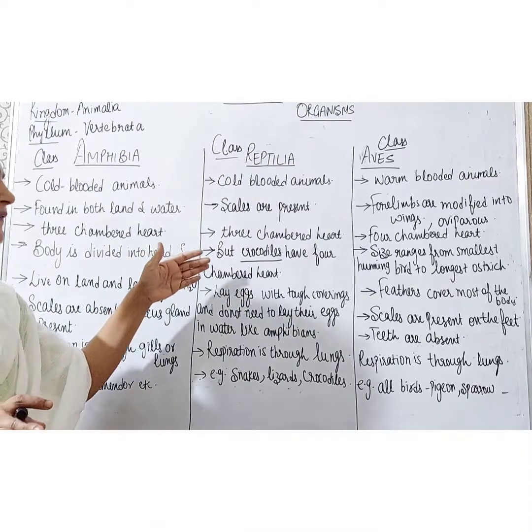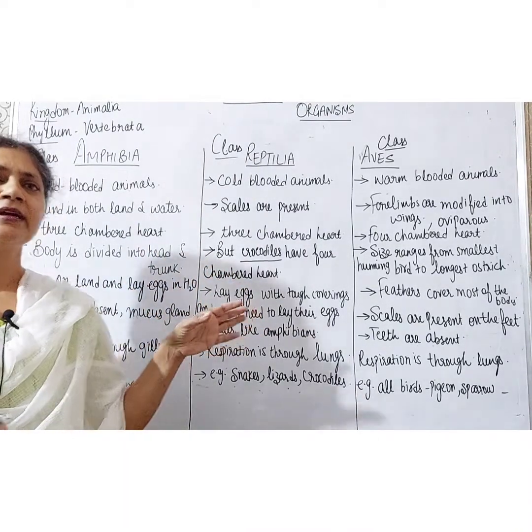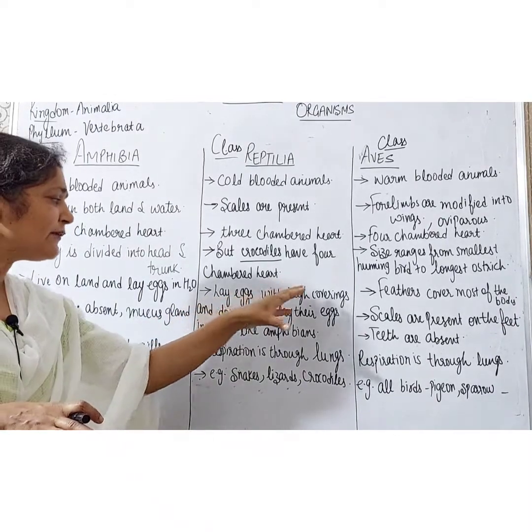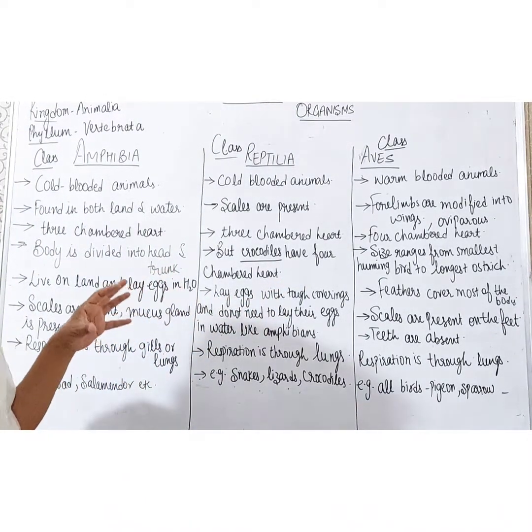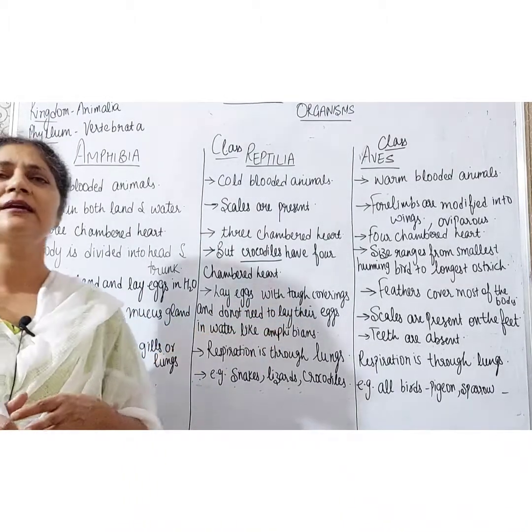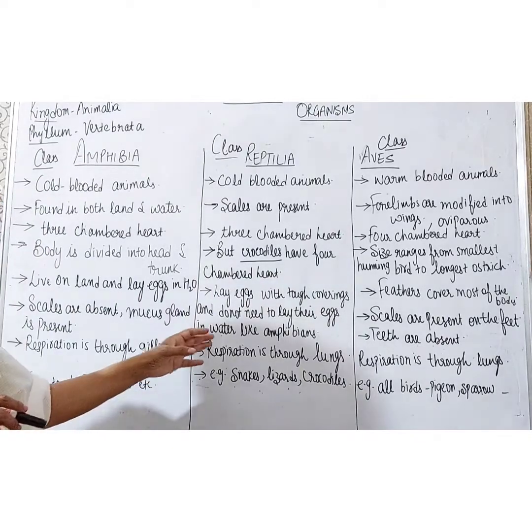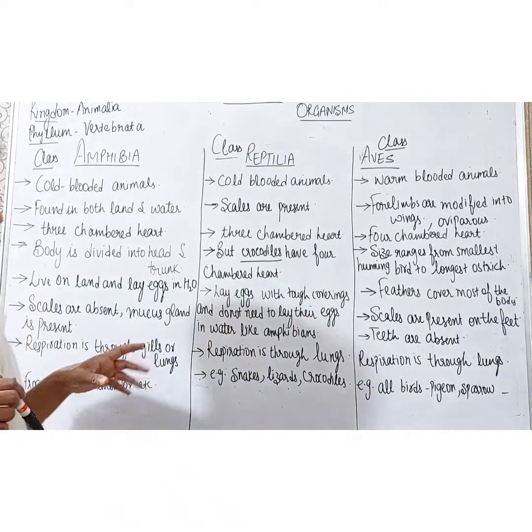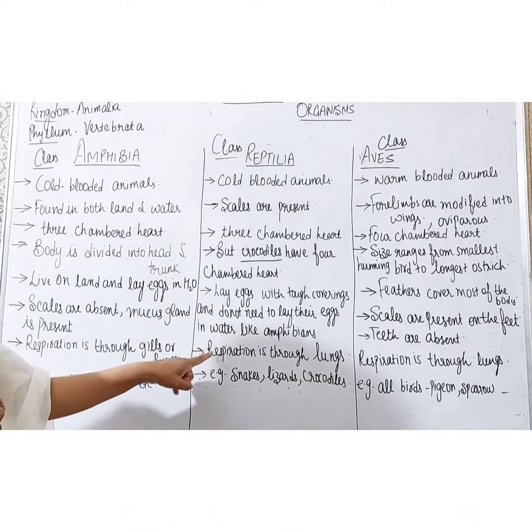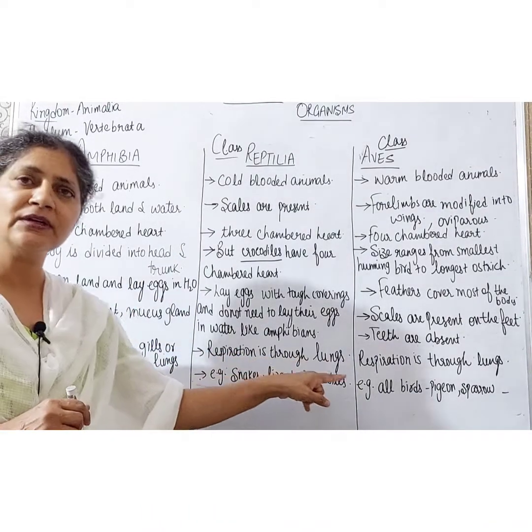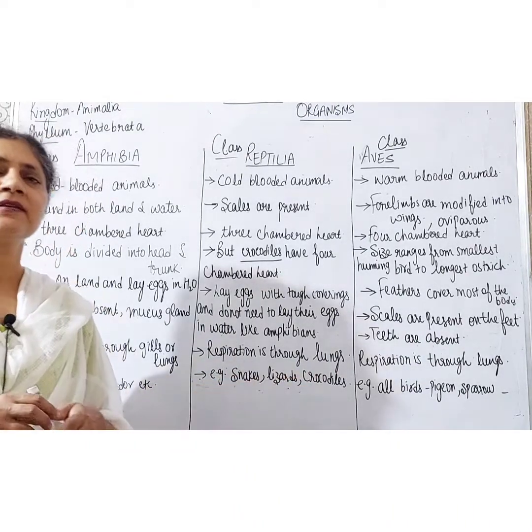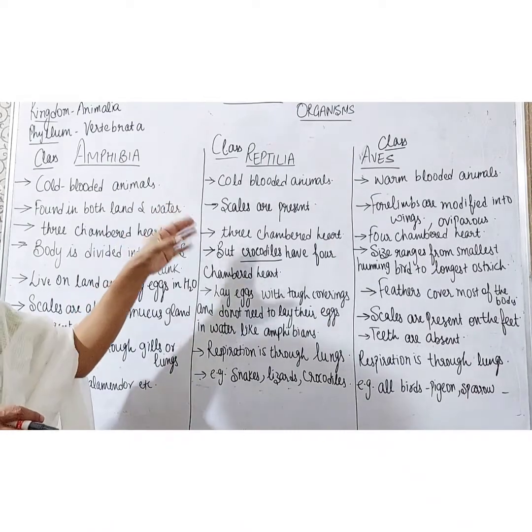Now students, they don't lay their eggs in water as in the case of the Amphibia. They lay eggs with tough coverings, right students? So they are safe and do not need to lay their eggs in water like amphibians. Respiration is through lungs. In amphibians, respiration is through gills or lungs, but in Reptilia, it is through lungs. Examples are snakes, lizards, crocodiles. They all belong to the class Reptilia.